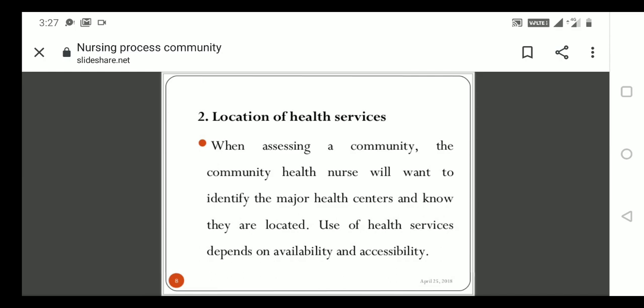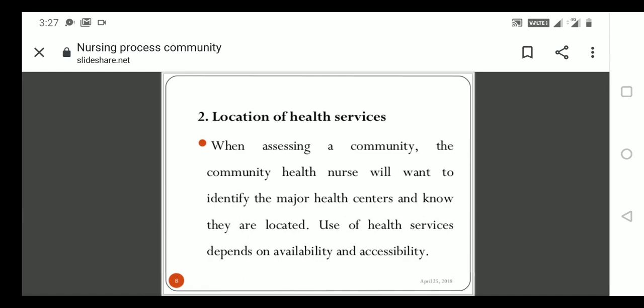When assessing a community, the community health nurse will want to identify the major health centers and know where they are located. Before visiting itself, we should know where the primary health center is in that community, where the Anganwadis are, where the hospitals are, and all the healthcare services.